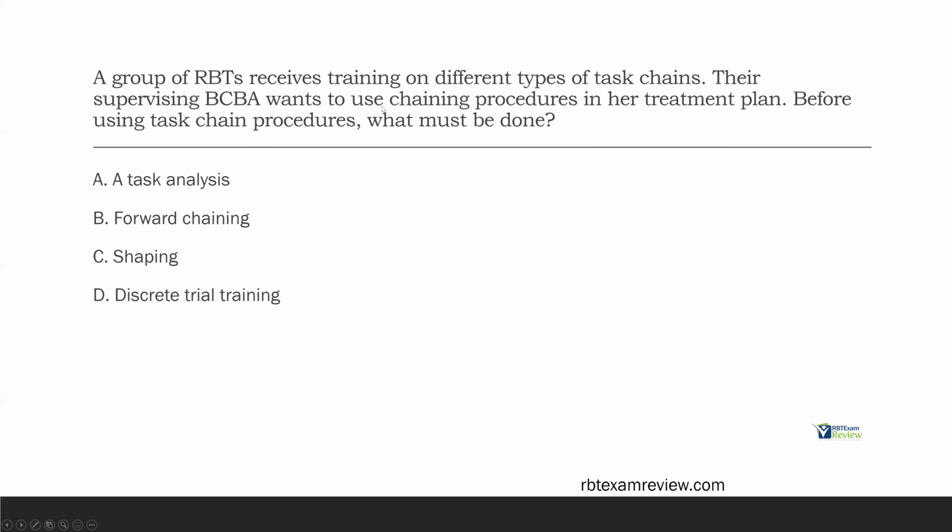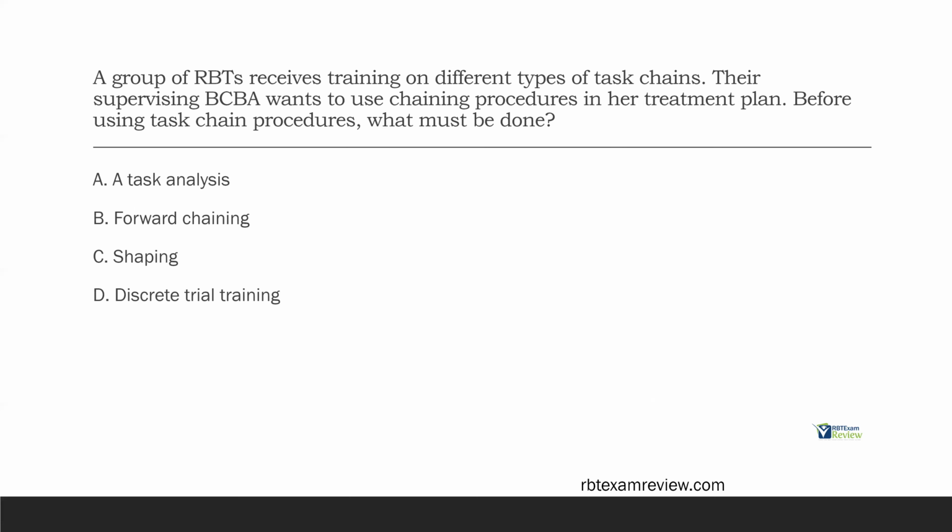A group of RBTs receives training on different types of task chains. Their supervising BCBA wants to use chaining procedures in their treatment plan. Before using task chain procedures, what must be done? Let's not overthink this here, okay? The beginning of the question is not really relevant. All we're really focused on is what the question is asking, right? Before we can use task chain procedures, what must we do?